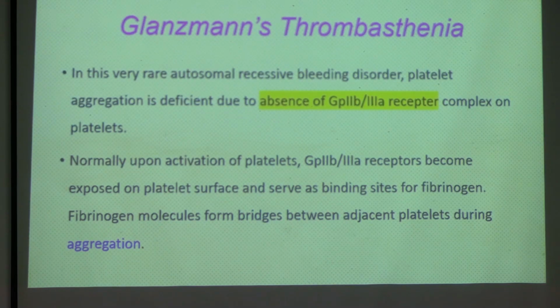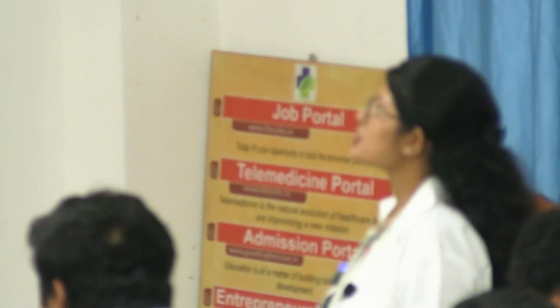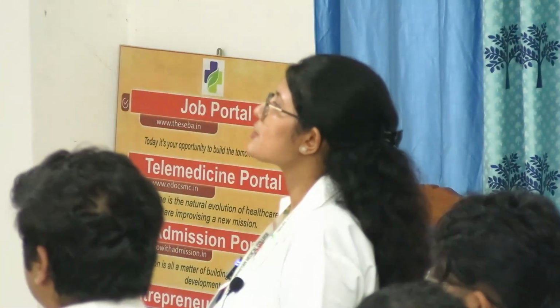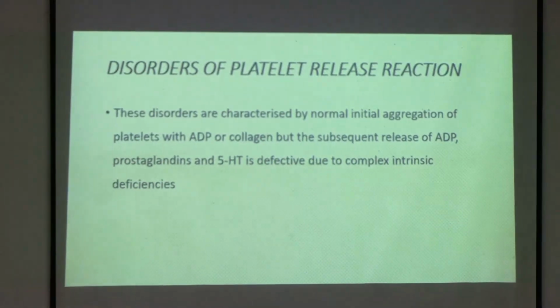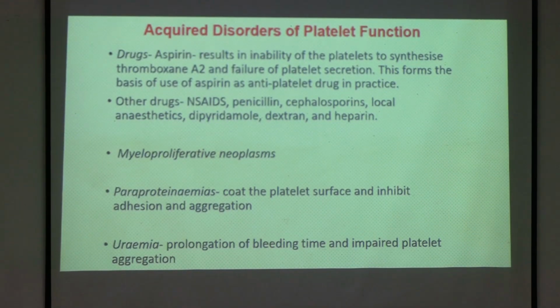And remember whether it is platelet adhesion, aggregation or release reaction. Now the last thing is the platelet release reaction. When the platelet adheres, the granules are normally released, that is ADP and thromboxane. In this patient they will not get released. So there will be no release of ADP, prostaglandin and 5-HT because of intrinsic deficiencies. Last slide of today's class.